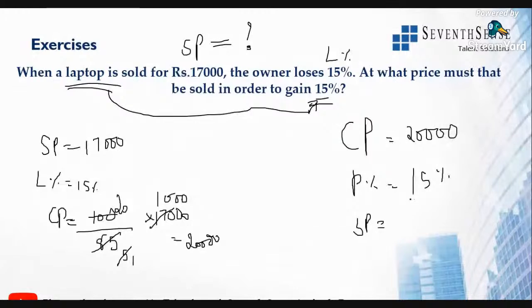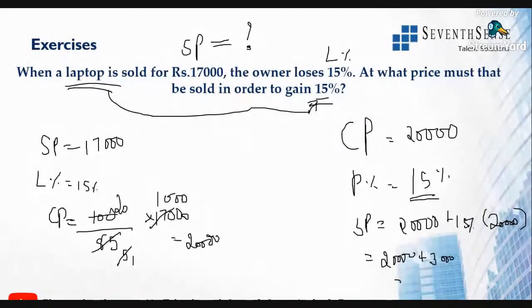Find out the profit of 15%: 20,000 plus 15%. 10% of 20,000 is 2,000. 5% is 1,000. So it will be 3,000 profit. So that is 20,000 plus 15% of 20,000, which is 20,000 plus 3,000.